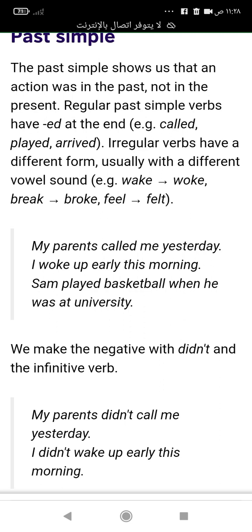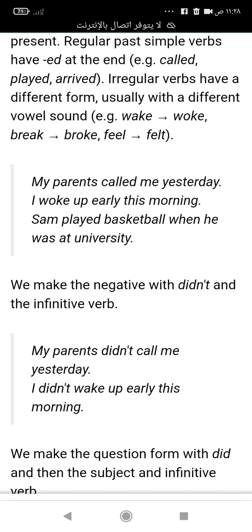How can we use the past simple to make a negative form of the sentence? We add didn't and the infinitive verb. Like, my parents didn't call me yesterday. I didn't wake up early this morning. This is the negative form of the past simple.